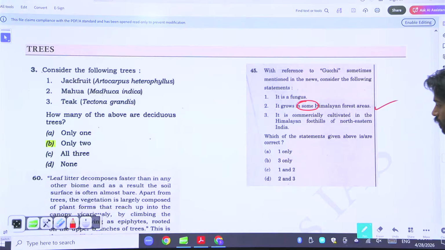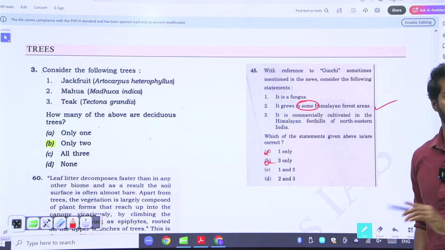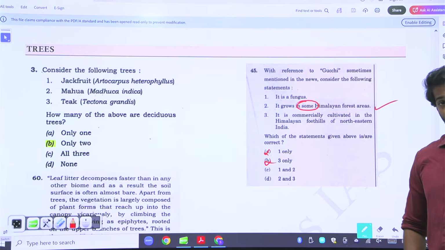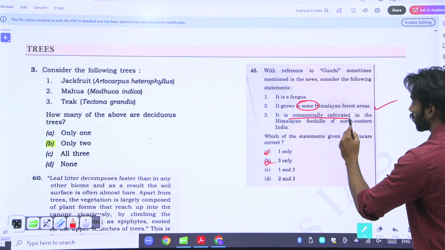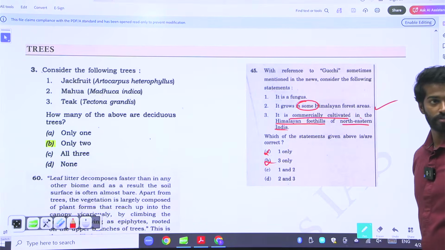So this is true. So if I remove the options that do not have 2, I'm only left with C and D. Now I don't know if it is a fungus or not. But what I know is a trick: if there are multiple facts in a statement, it is wrong. It is commercially cultivated in the Himalayan foothills of Northeast India.